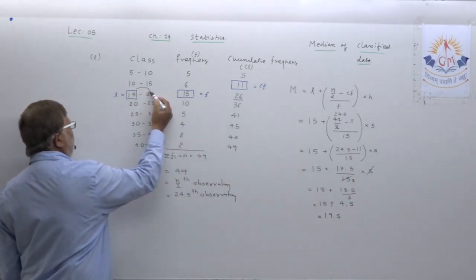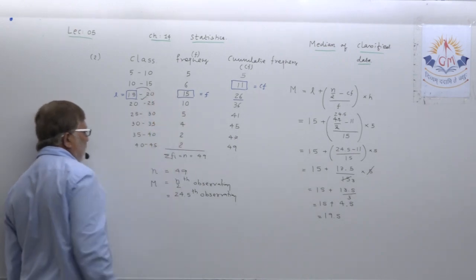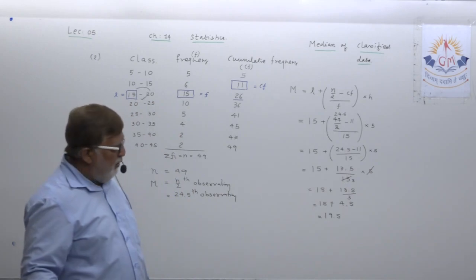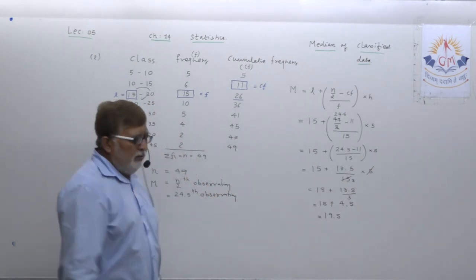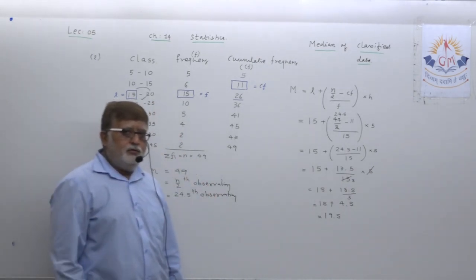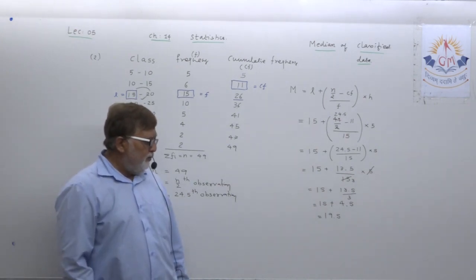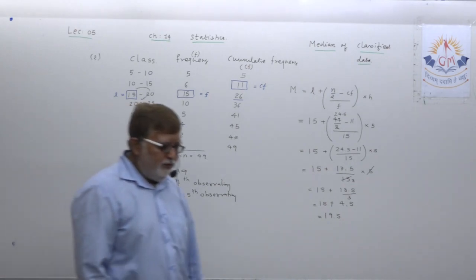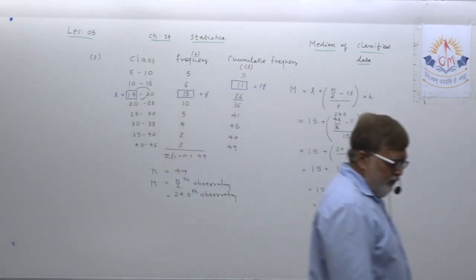That's the visualization from here. The median class is 15 to 20, and you got your median lying in the range of 15 to 20. You understood? This is the way you can find the median. Just verify, dear student, and note it down.